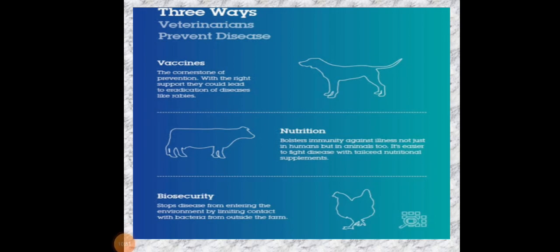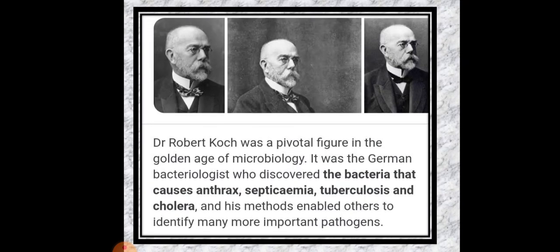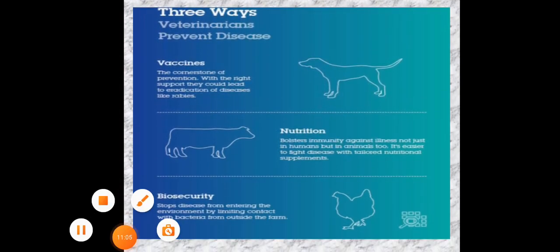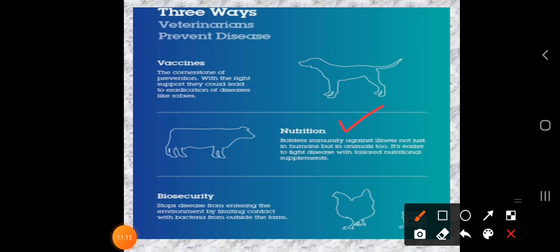By the help of vaccines, with the right support they could lead to eradication of diseases like rabies; we can prevent it. So how can we prevent the disease? With the help of vaccines. Second is to give proper nutrition, which is required for healthy animals. So this is another way to protect our animals, as well as biosecurity.